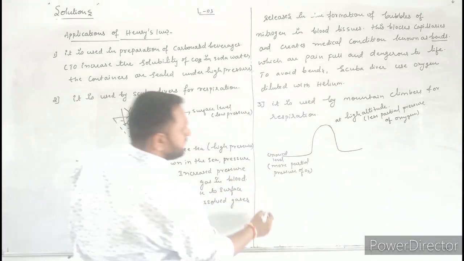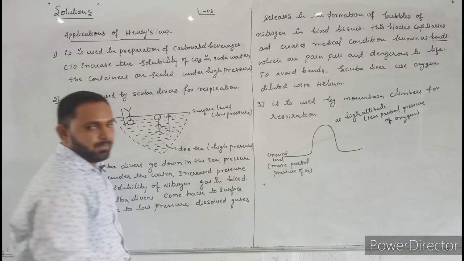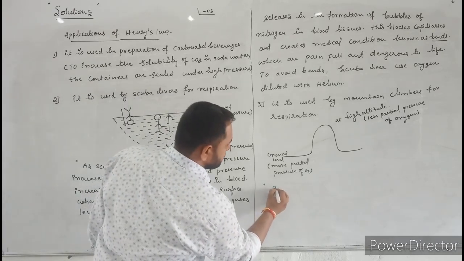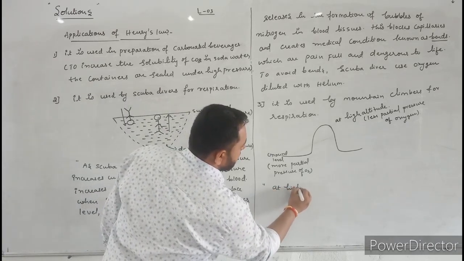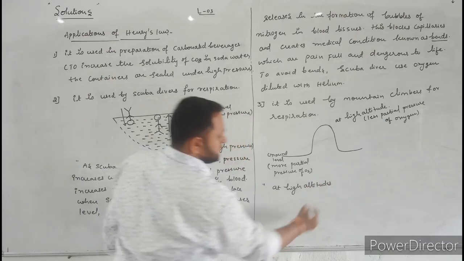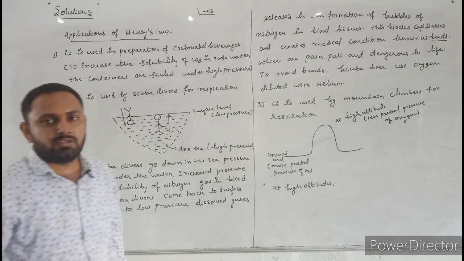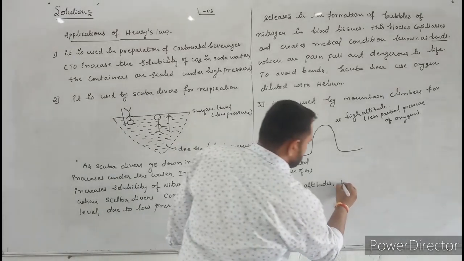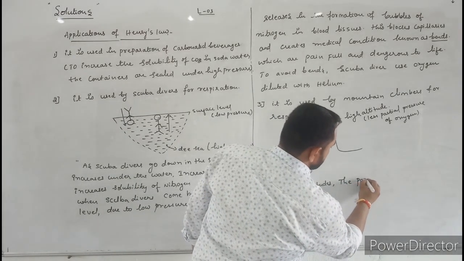Okay, now I will write this in sentences. At high altitudes, the partial pressure of oxygen is less.